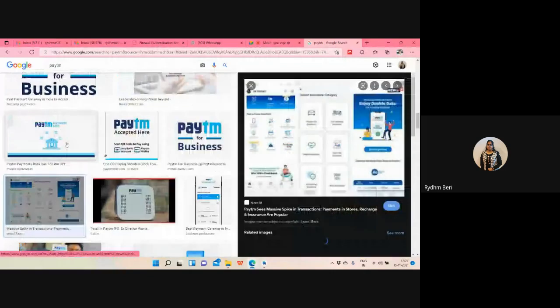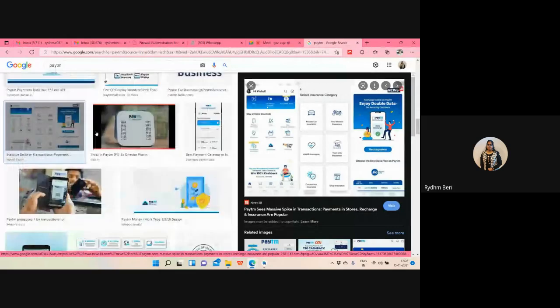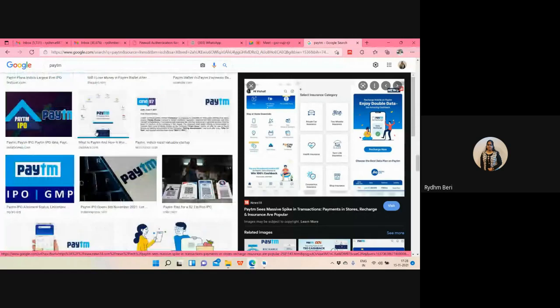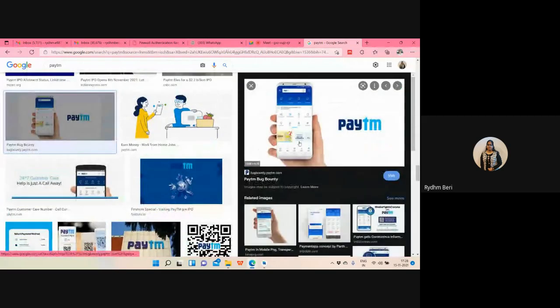Yeah, perfect. Now see, there are three activities of this Paytm app. The first activity, the second activity, and the third activity. This is the first activity, this is the second activity, and this is the third activity. And I want to create this in my project. This is your task.